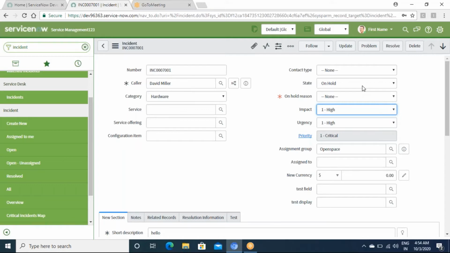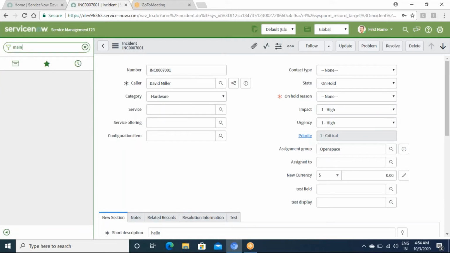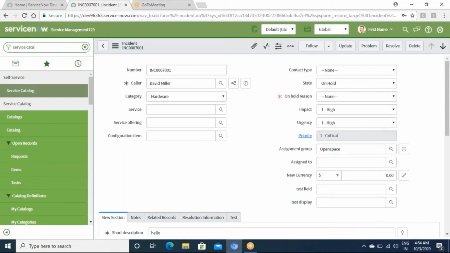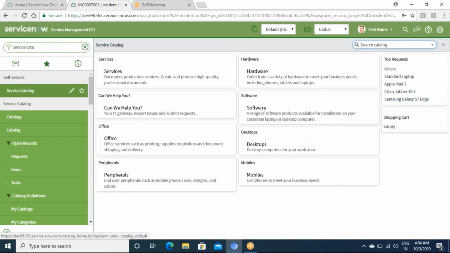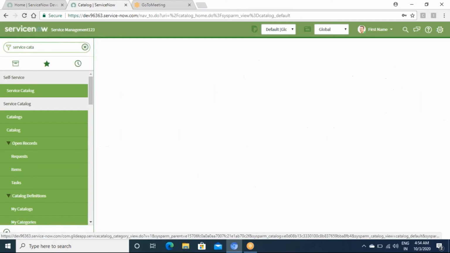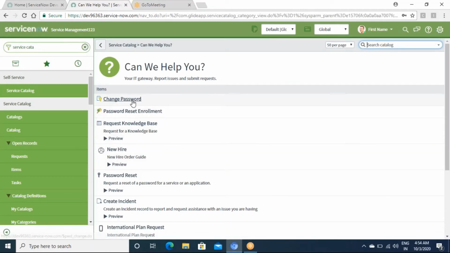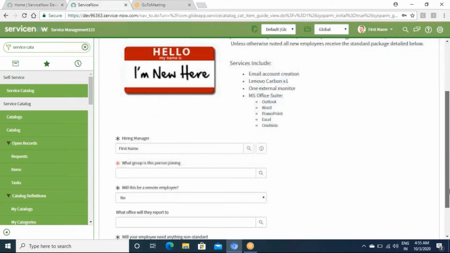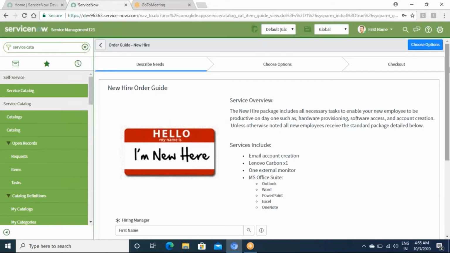Then, as we already talked about service catalog, a lot of catalog items are there. Service catalog is for the end user. When an end user clicks on service catalog, he will see a lot of categories. If he clicks on any of the categories, he will see what options he has and what he can choose. Let's suppose this is the new hire one. If they open it, then after filling the form, they will submit it and a request is generated. That request will have a requested item and then it will follow the workflow.